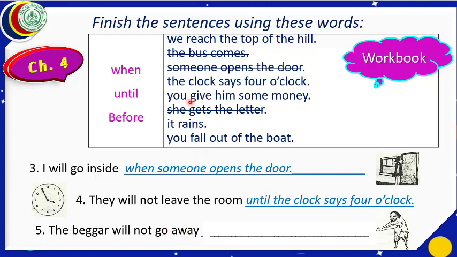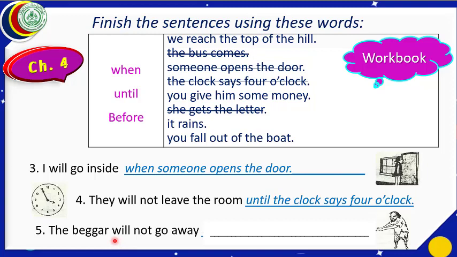The beggar will not go away. If we look here, we reach the top of the hill. It cannot be true. You give him some money. Yes, this will be our correct option. The beggar will not go away. You give him some money. What shall we use from this column? When you give him some money, until you give him some money, before you give him some money. What will be the correct option? Until you give him some money.